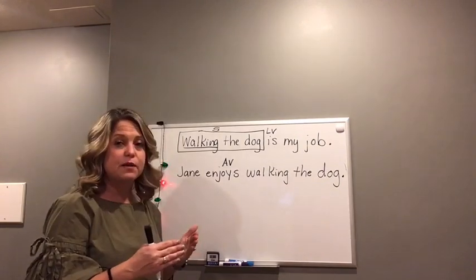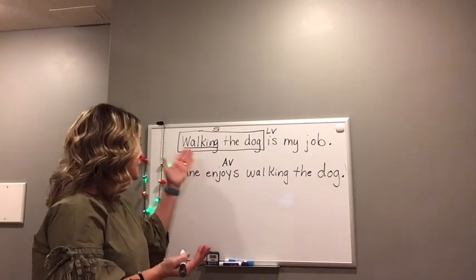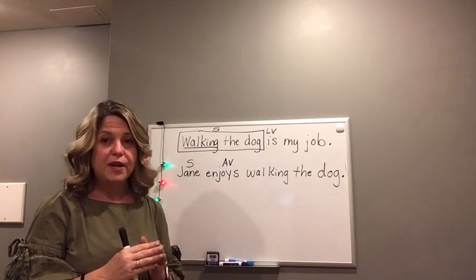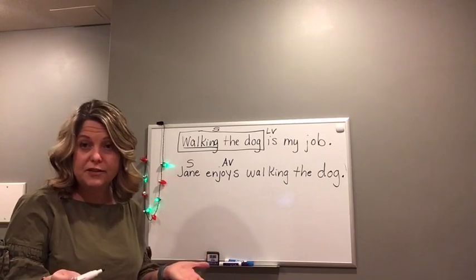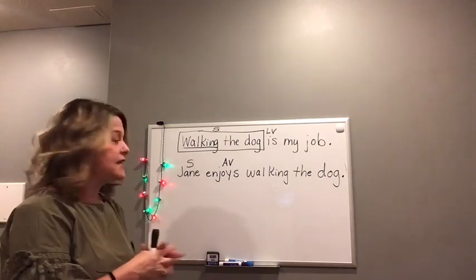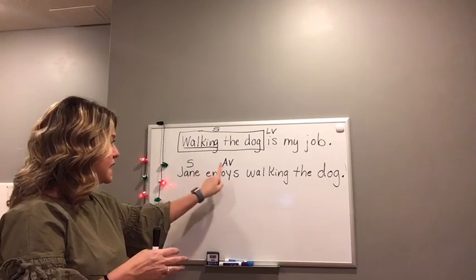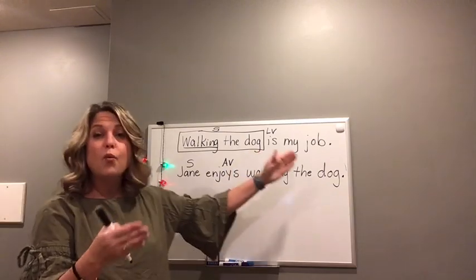Now let's find our subject. Who or what enjoys? Jane. So Jane is our subject. Now we have to see if there is a direct object or an indirect object by asking Jane, take the subject, plus the verb enjoys. Jane enjoys what?